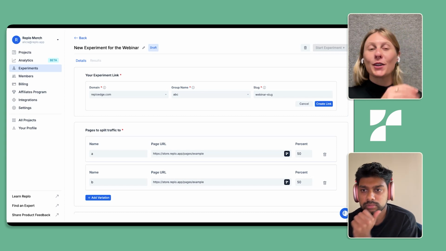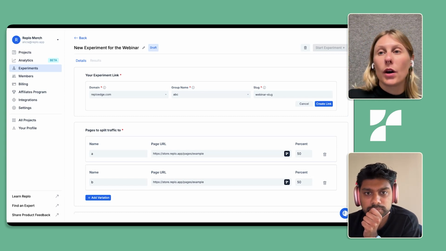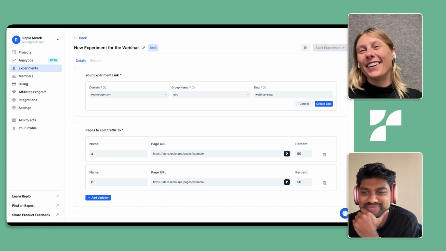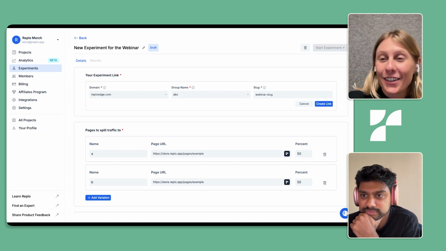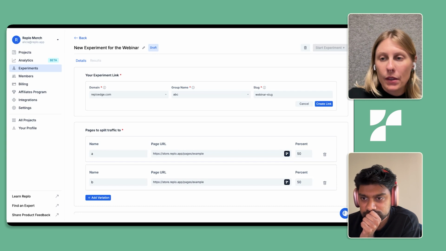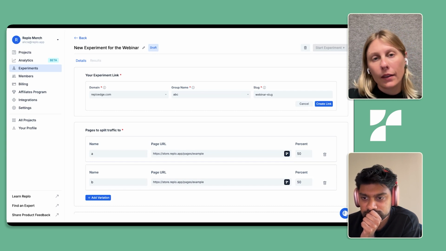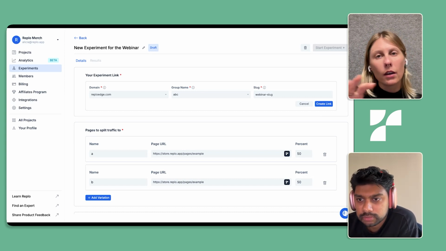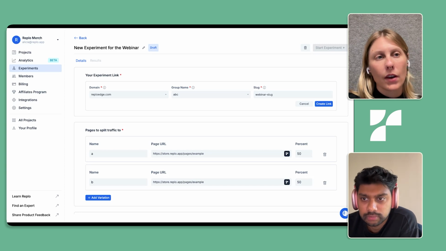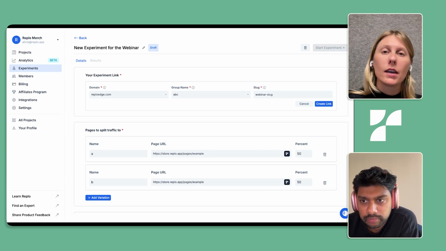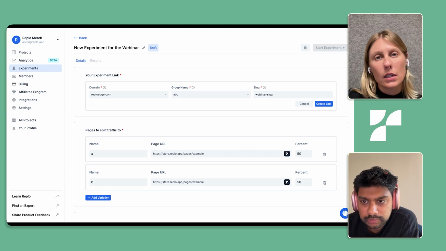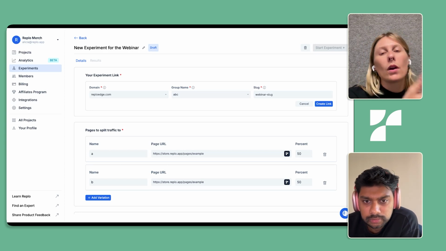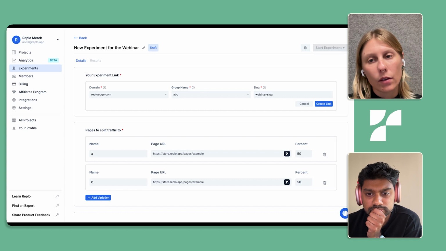But we just released this product on Monday, so we know there are a lot of additions we want to be making. One of the key additions that will be a little easier for us to do is targeting based on UTM parameters. That means filtering who sees what and doing that targeting for the experiment URL based on specific criteria. Because we're already tracking UTM parameters that you can see in the analytics platform, that's something we want to bring into experiments sooner rather than later.